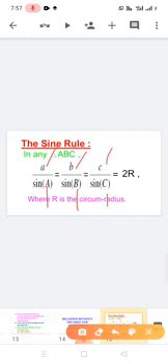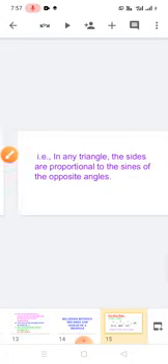The sine rule: a by sine A is equal to b by sine B is equal to c by sine C is equal to 2R. Here small a, small b, small c are sides of a triangle, and capital A, capital B, capital C are angles of a triangle. R is the circumradius.